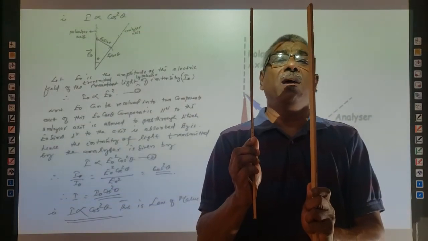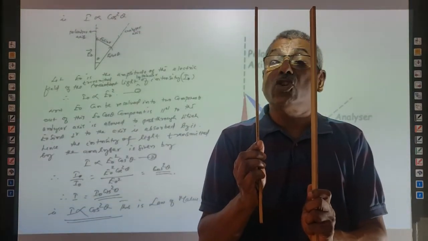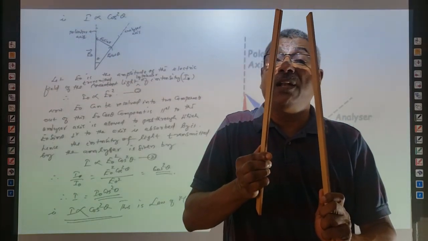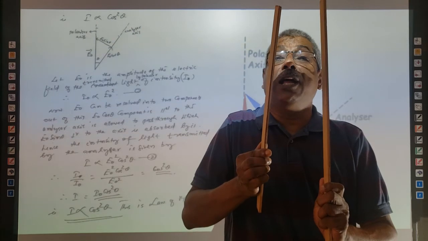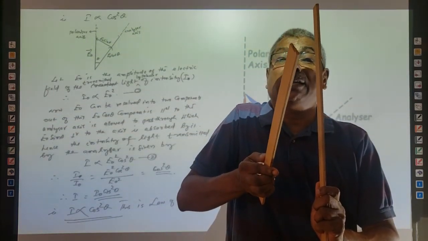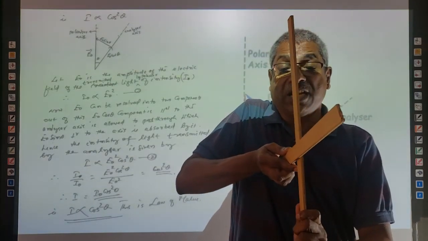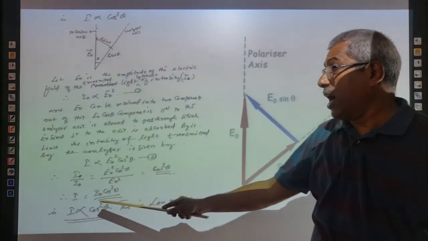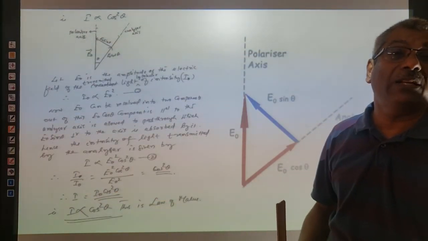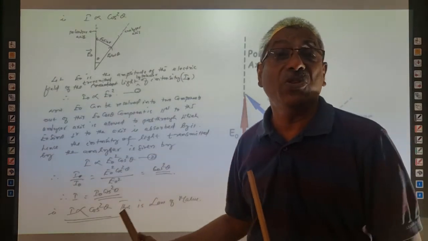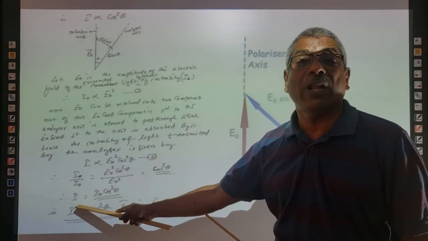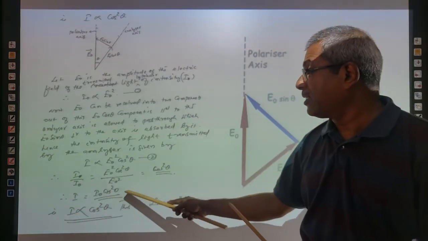When they are parallel, the intensity is I0. When one axis is kept as it is and the other is gradually rotated, theta goes on increasing. When it becomes equal to 90 degrees, according to the relation I equal to I0 cos square theta, the intensity of light transmitted by the analyzer is equal to 0. So at any angle between the two axes, the intensity of light transmitted by the analyzer can be calculated.